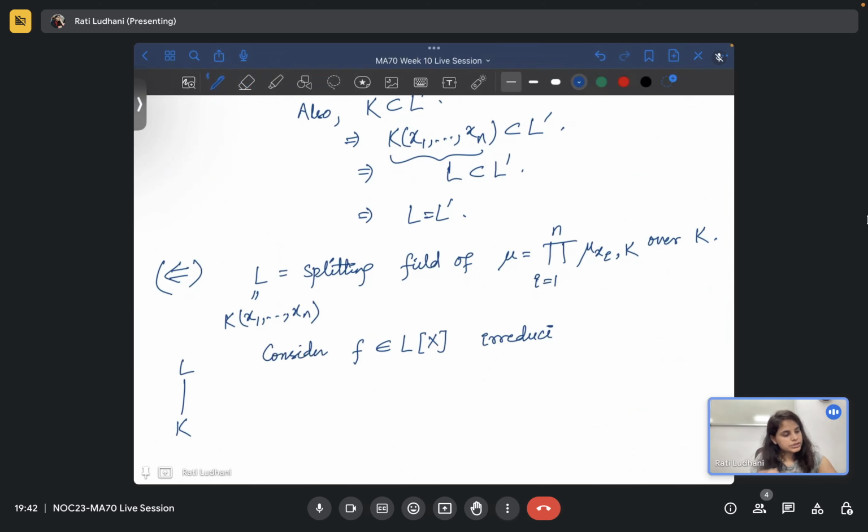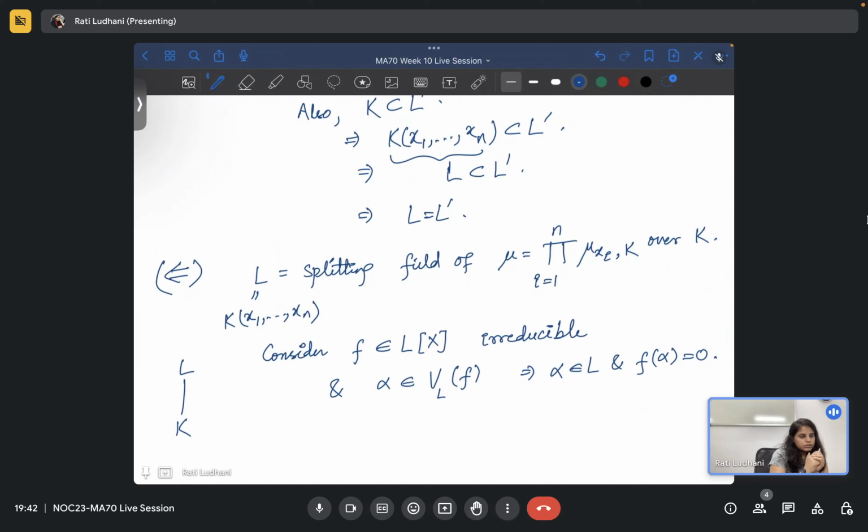Consider f which is irreducible, and you assume there is also a root, because that is the hypothesis. If we have this, then all the roots are there, and alpha belongs to f, not f, alpha belongs to L. So what does this mean? This implies alpha belongs to L and f of alpha is 0. So there is one root which is in L.